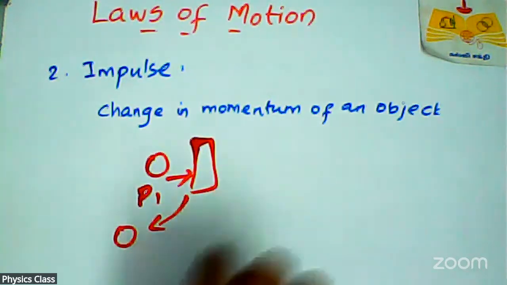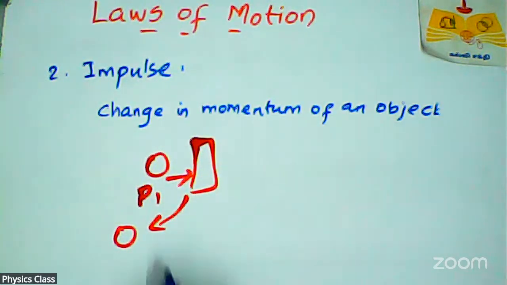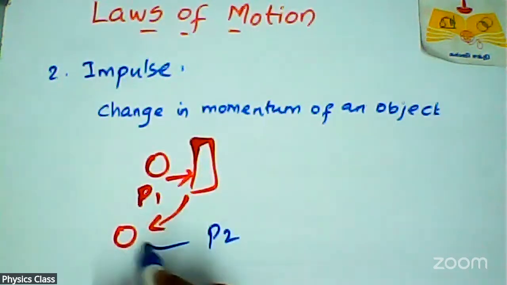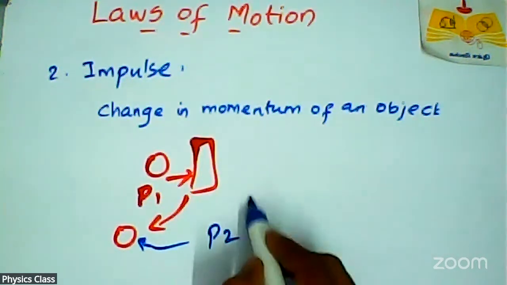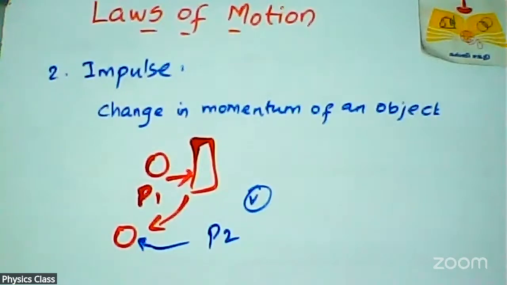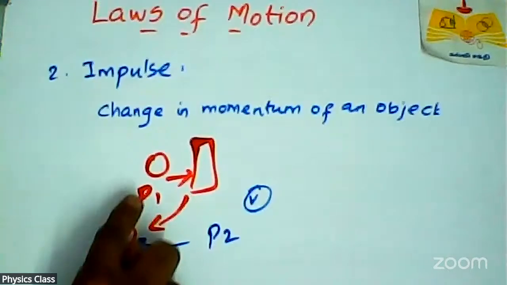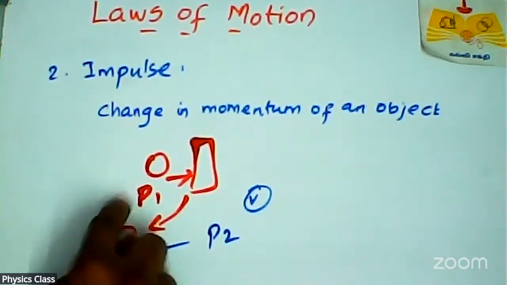So in that case, there is another momentum, because velocity changes. Already I told you, mass into velocity gives the momentum. So mass does not change, but the velocity changes, and velocity changes means there will be two or more momenta: first momentum, second momentum, before collision, after collision.